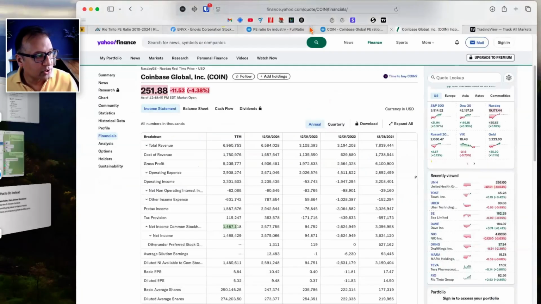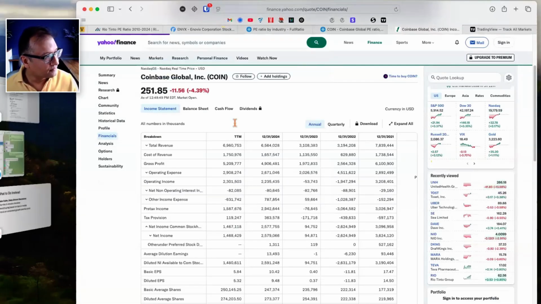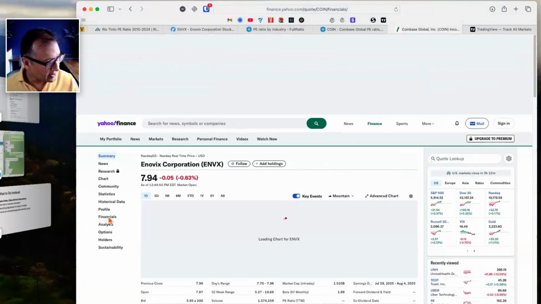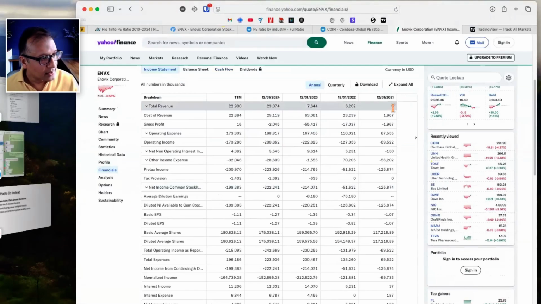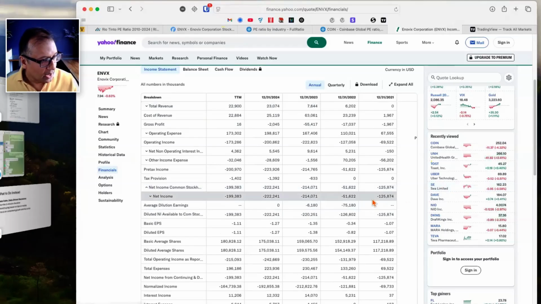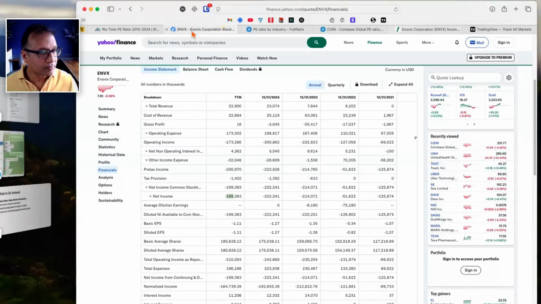So for that, let's go straight to finance.yahoo.com. Let's type in ENVX, hit enter. There it is. Go to financials. Revenue, 0, then 6 million, 7 million, 23 million, trailing 12 months, 22 million. Net income: loss of 125 million, loss of 51 million, loss of 214 million, loss of 222 million, and currently sitting at a $199 million loss. So folks, that will give you some understanding, Krishna, of what you want to do with this company.